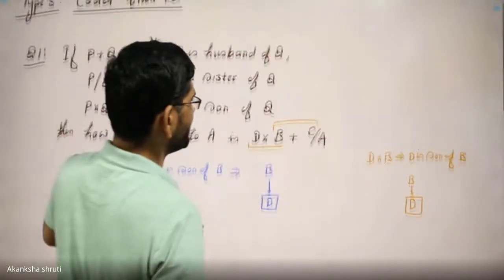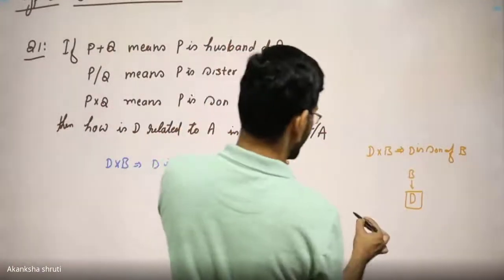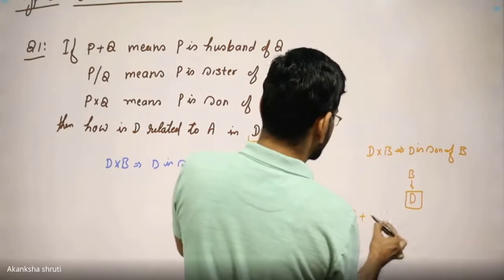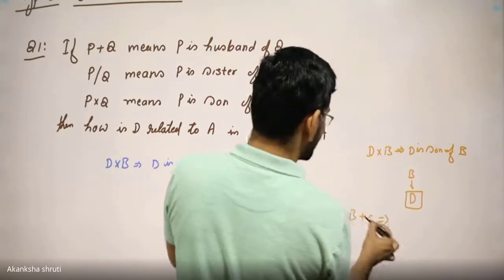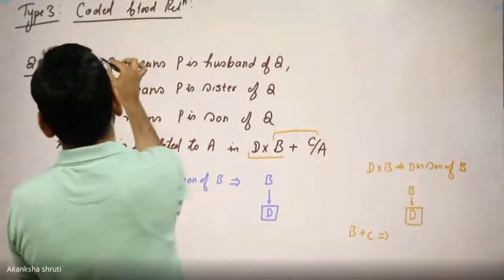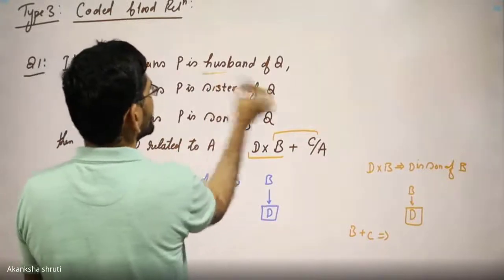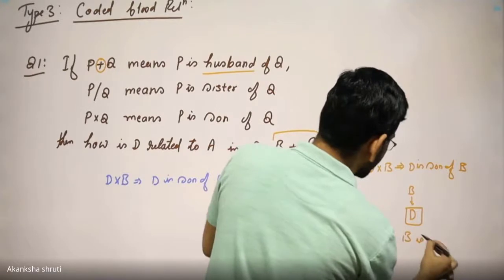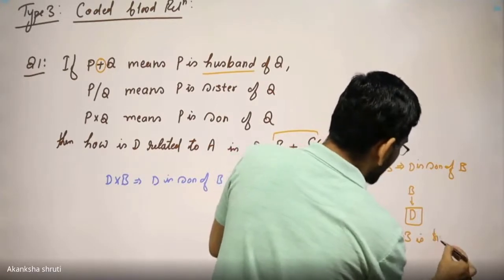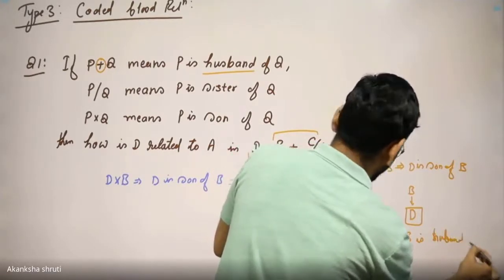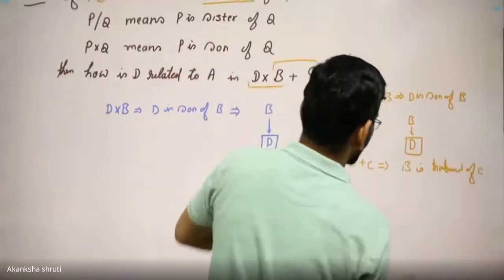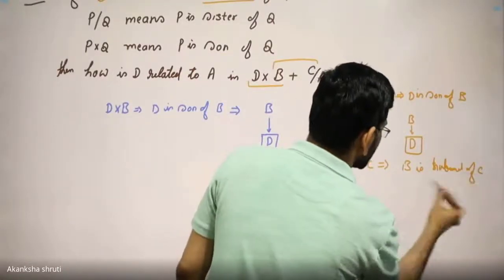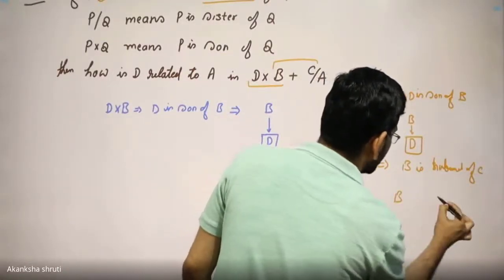Considering B plus C, students, it simply means what this plus denotes. This is the husband. It means B is husband of C. It means they are in the same generation.